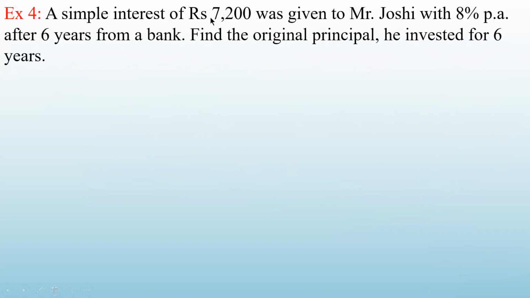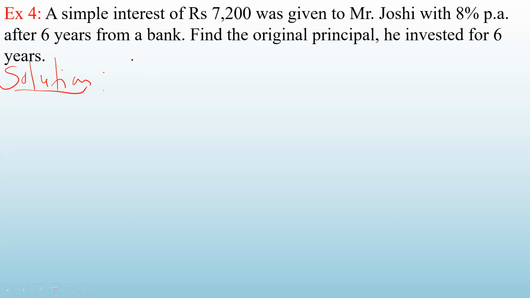A simple interest of rupees 7,200 was given to Mr. Joshi with 8% per annum after 6 years from a bank. Find the original principal he invested for 6 years. See the formula, I mean the problem is same. Only thing is that it is written in a different way.